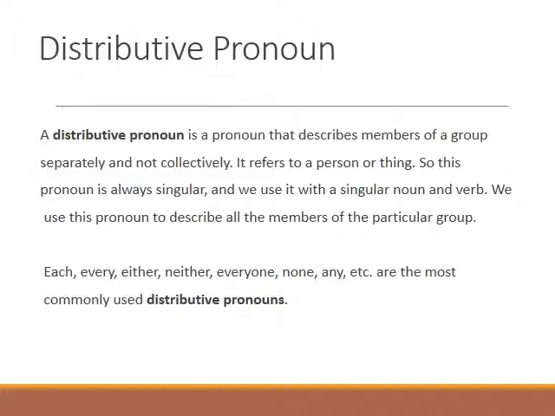Distributive pronoun. A distributive pronoun is a pronoun that describes members of a group separately and not collectively. It refers to a person or thing. So this pronoun is always singular and we use it with a singular noun and verb. We use this pronoun to describe all the members of a particular group. What are these? These are each, every, either, neither, everyone, none, any, etc. These are the most commonly used distributive pronouns.